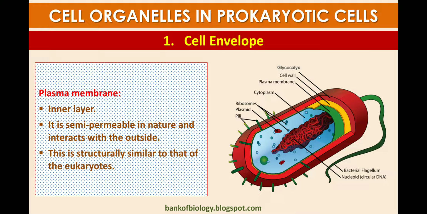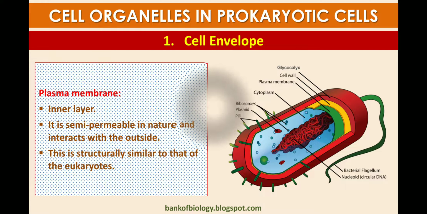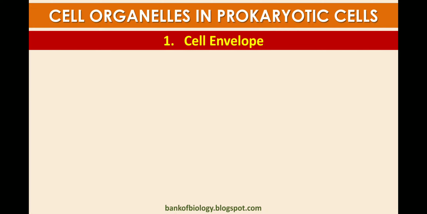It is semi-permeable in nature, interacts with the outside, and is structurally similar to that of eukaryotes.